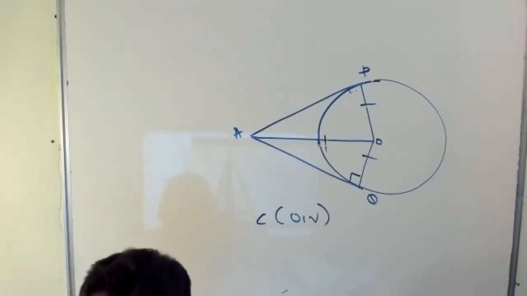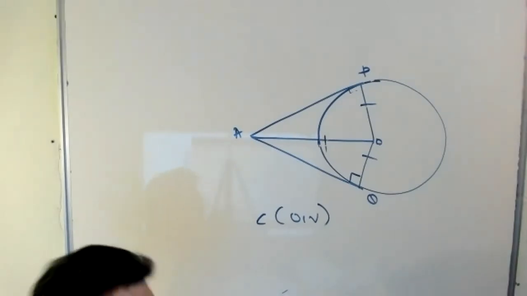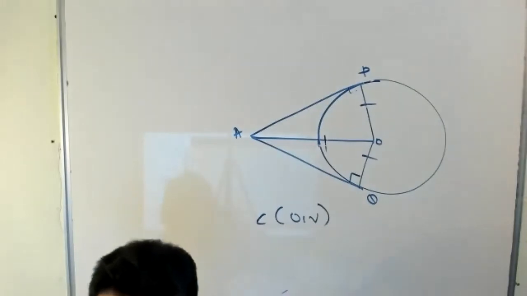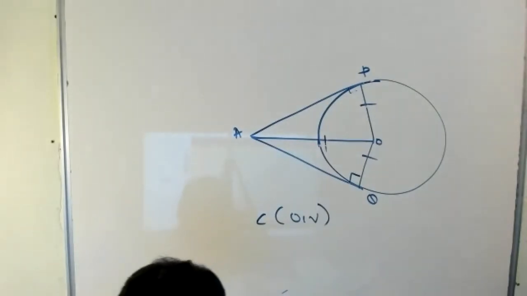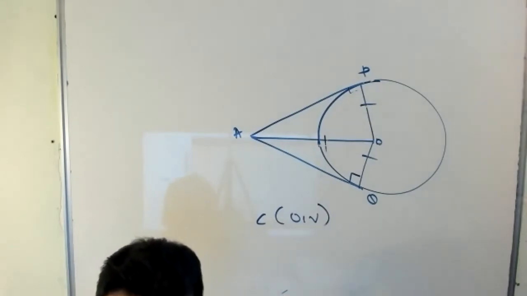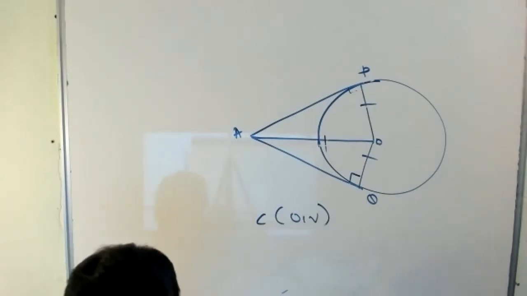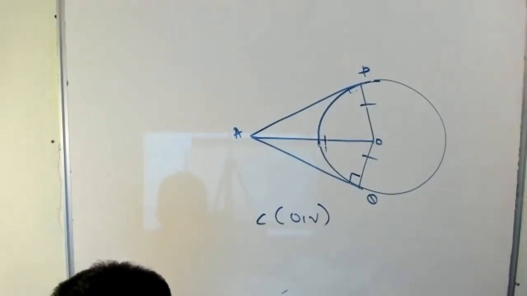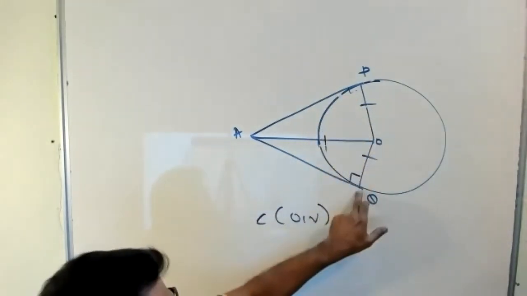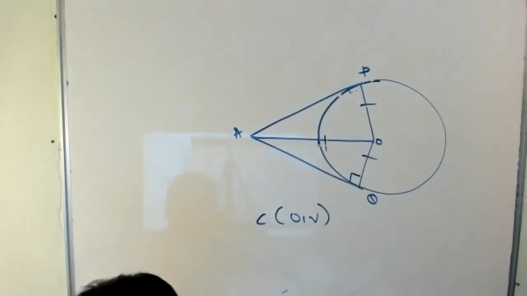Angle P and angle Q are equal to 90 degrees. I said already, radius to the point of contact is perpendicular.